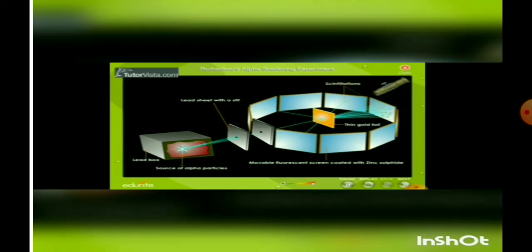The rays are then allowed to pass through a thin film of gold. Most of the rays pass through without any deflection. A few rays are deflected to a certain angle. When the passage of alpha rays is continued, a very few alpha particles are deflected back at the same angle.